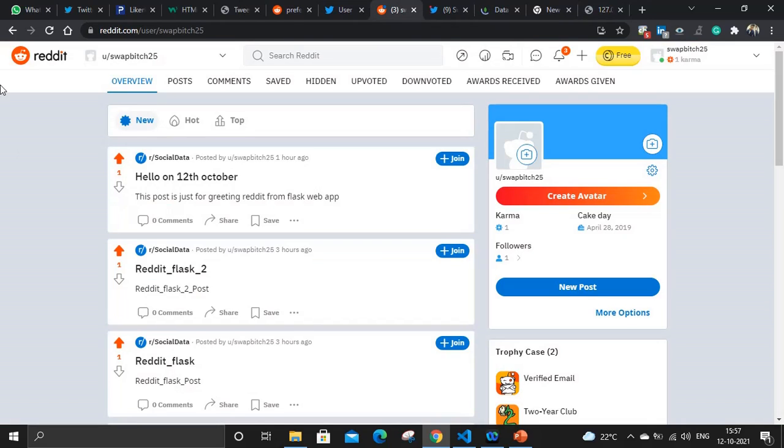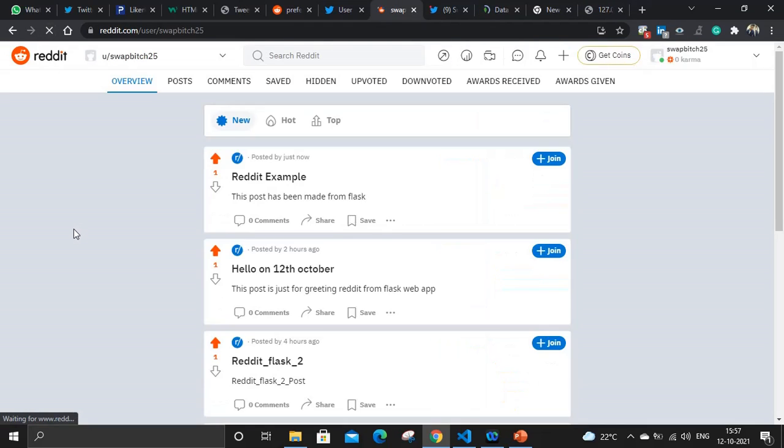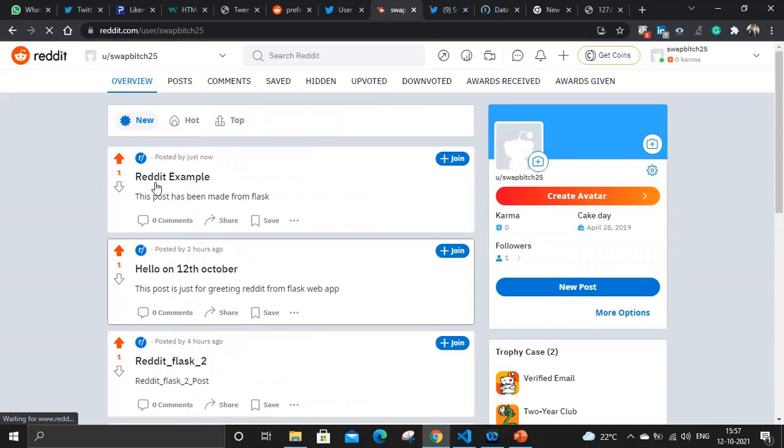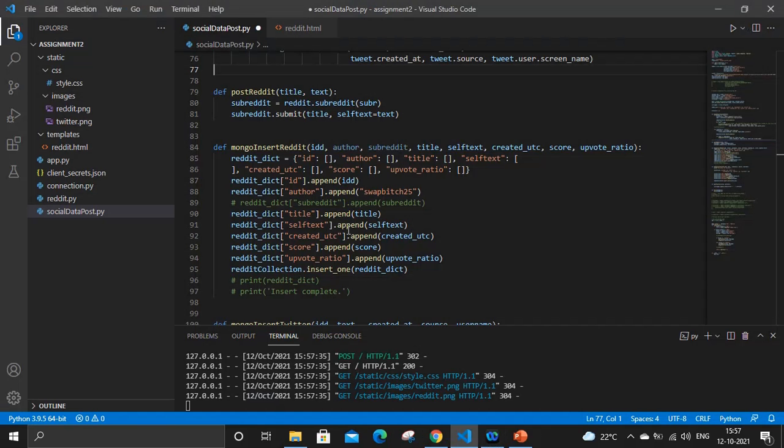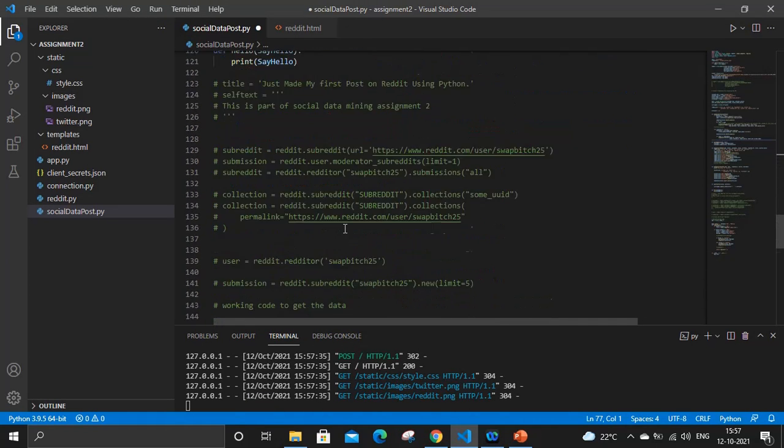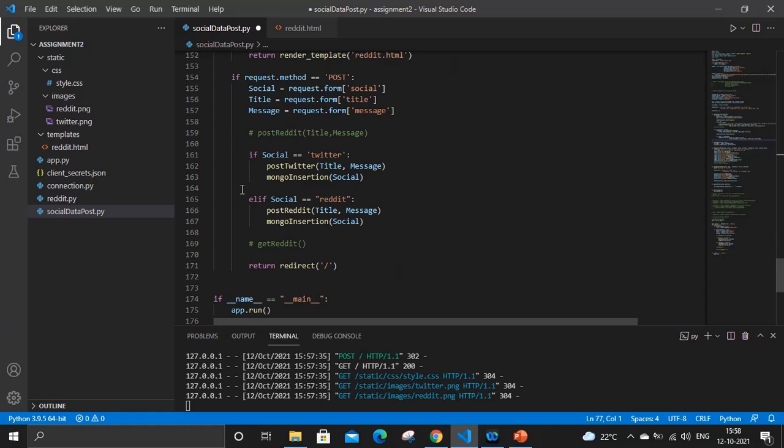So let me jump to the Reddit profile screen. Here you can see the last post that I have just posted now, that is Reddit example. This post has been made from Flask only. So, jumping to the code level, this last time this if condition happened, where social is equal to Reddit. The same as Twitter, these two functions are called.